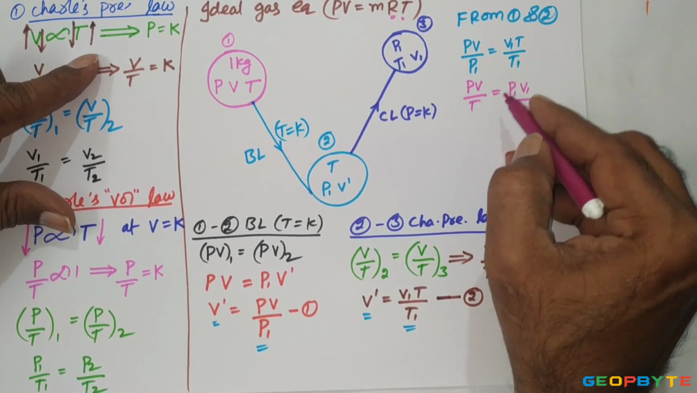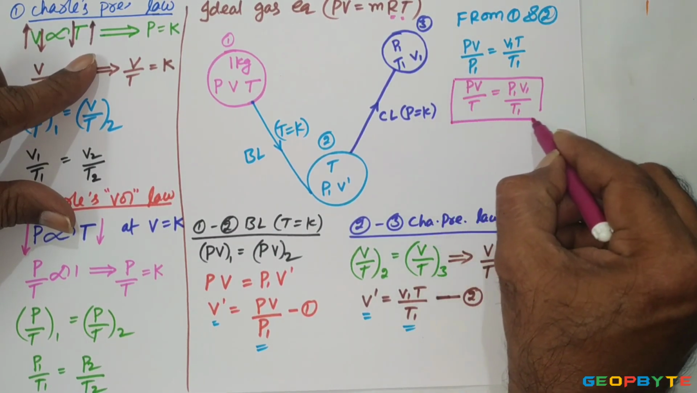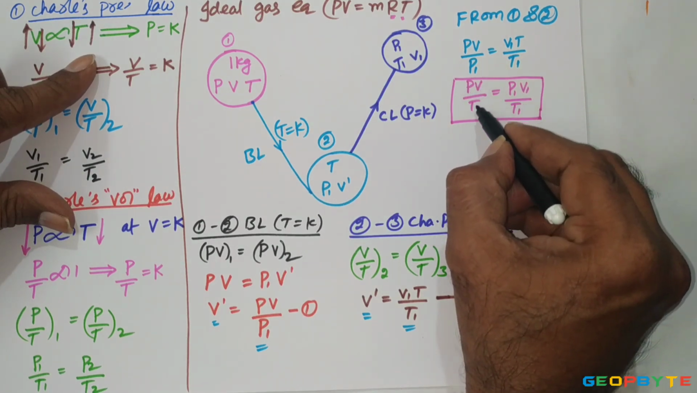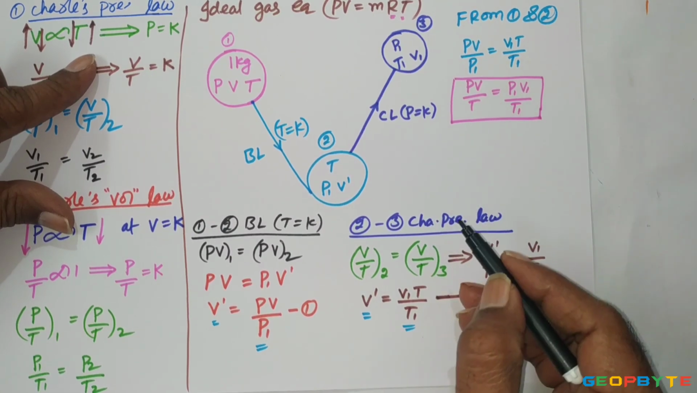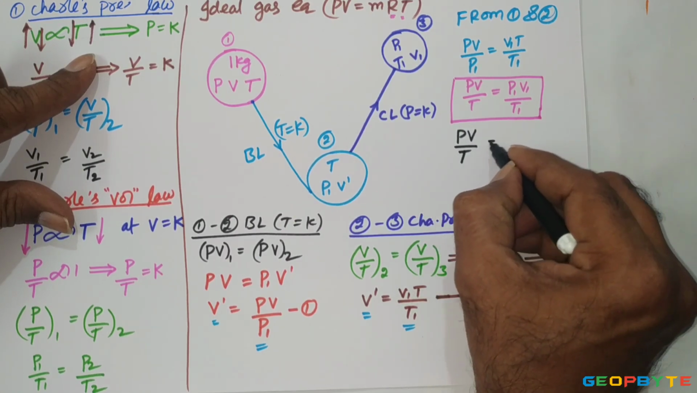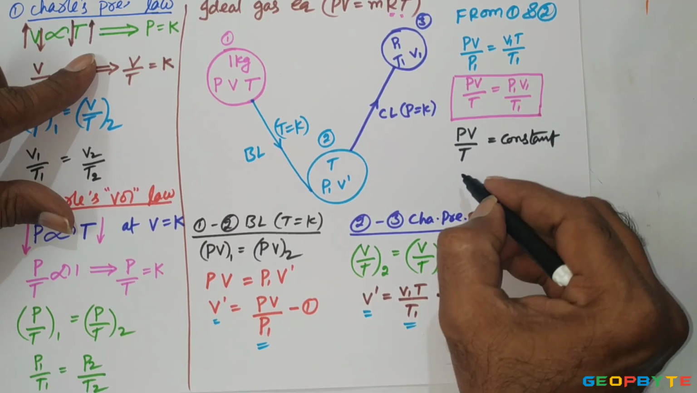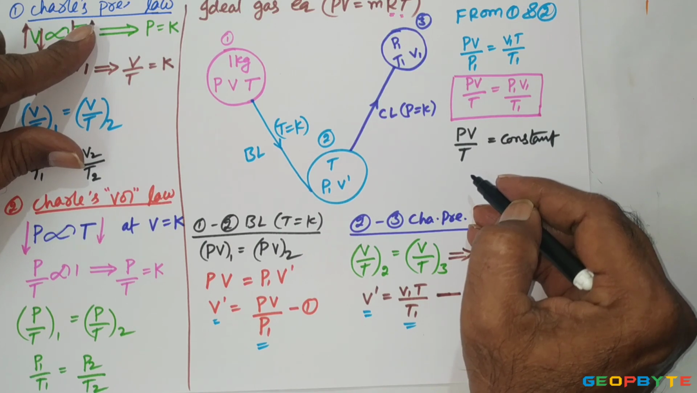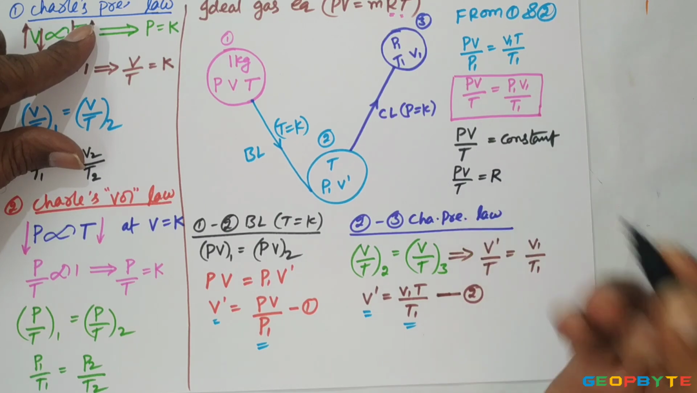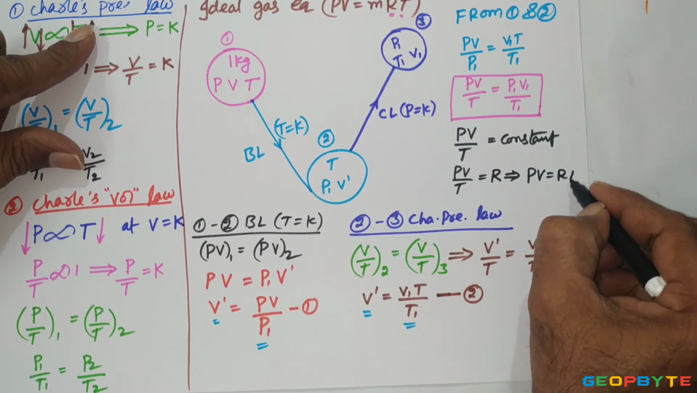Look at this relation. From this, you can conclude that the product of pressure and volume by temperature is equal to the product of pressure and volume by temperature. It means the product of pressure and volume by temperature remains constant. That constant is called the gas constant or characteristic gas constant. PV by T equals the gas constant R, or it can also be written as PV equal to RT.